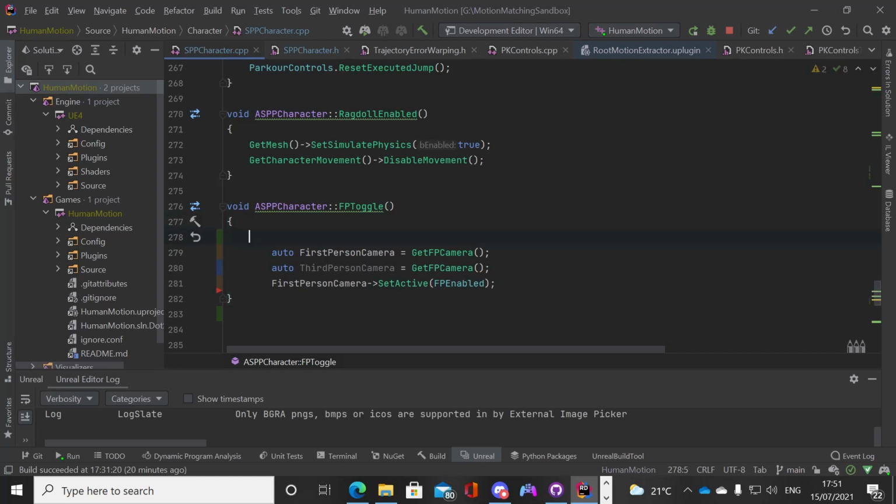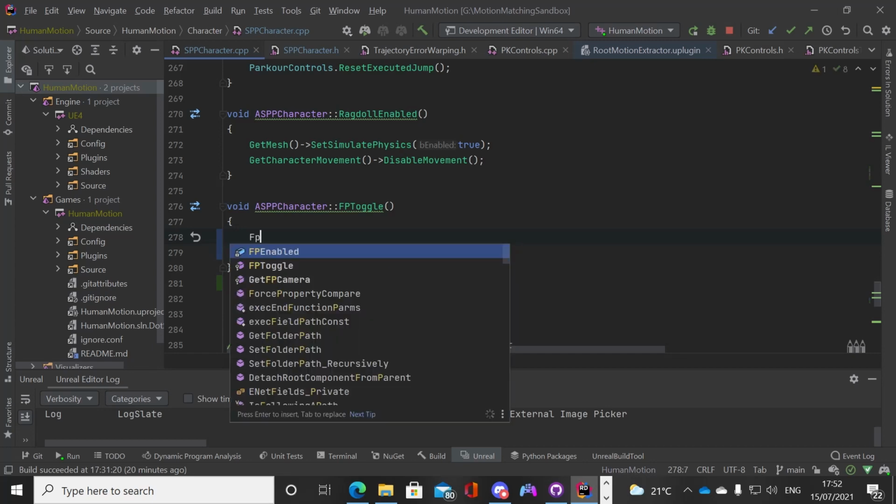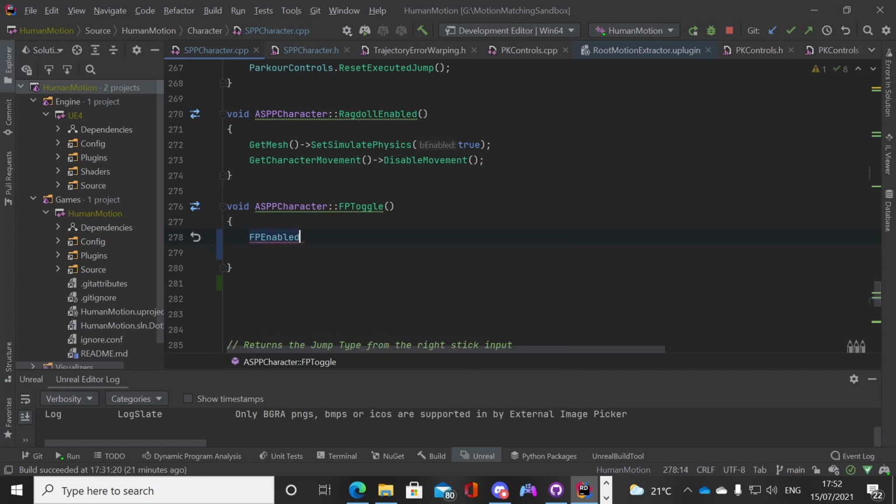That's what we're going to do. And yeah, we're going to set up a flip-flop. A flip-flop basically switches between two states based on the value. And the way you set up a flip-flop is this. The logic for it will be this. Not. Is that right? Yeah, that's right. If first person enabled equals the opposite of first person.